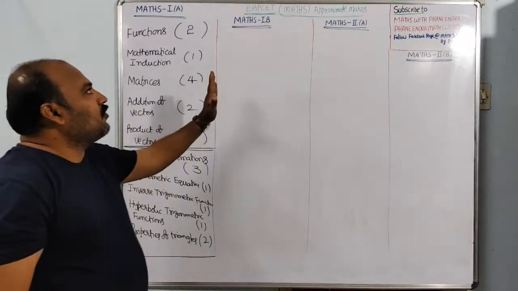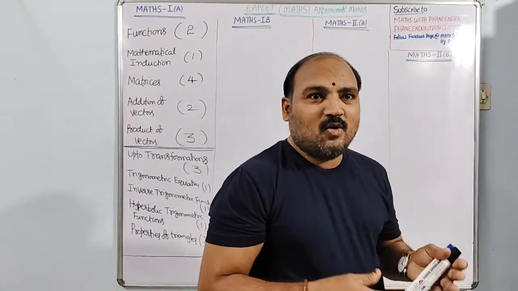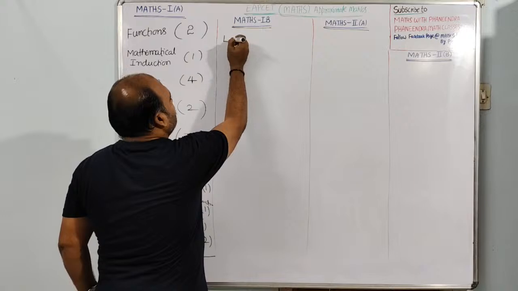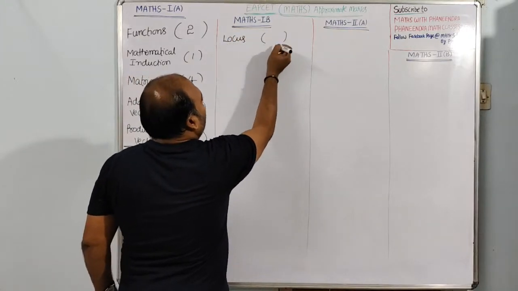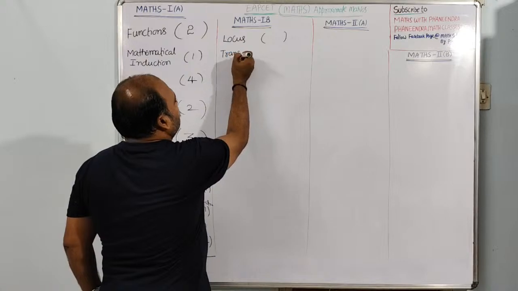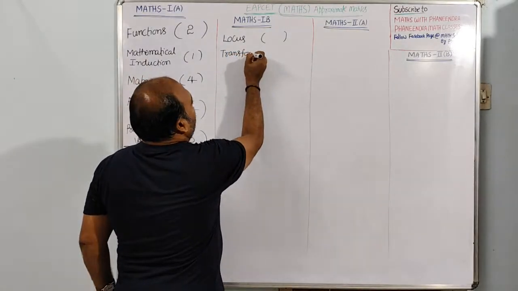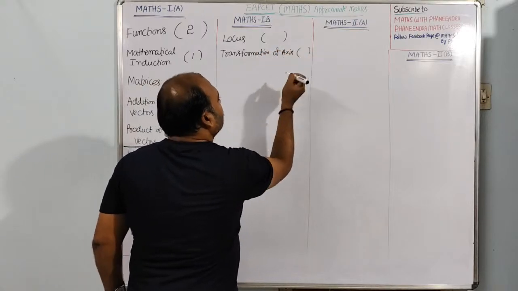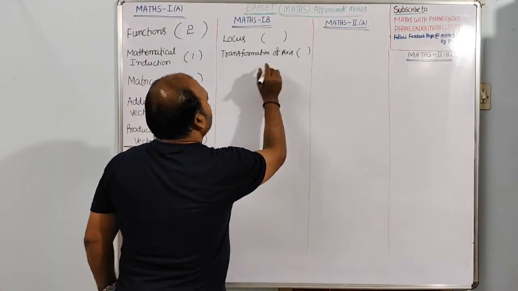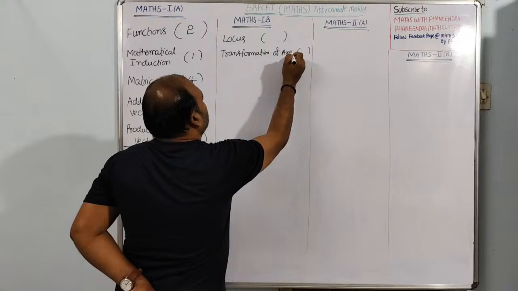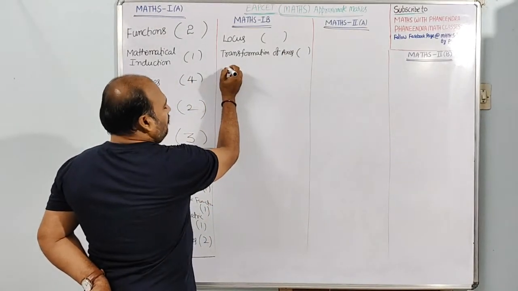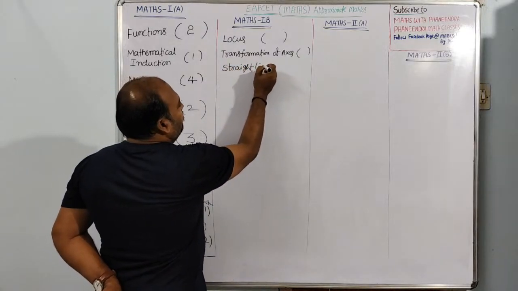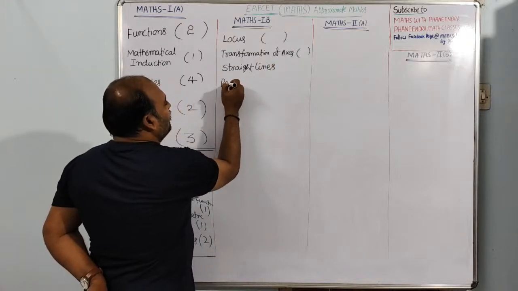Now, if we come to Maths 1B, what are the major topics in Maths 1B? I will write it here: locus, next transformation of axes or change of axes, next straight lines, next pair of straight lines.